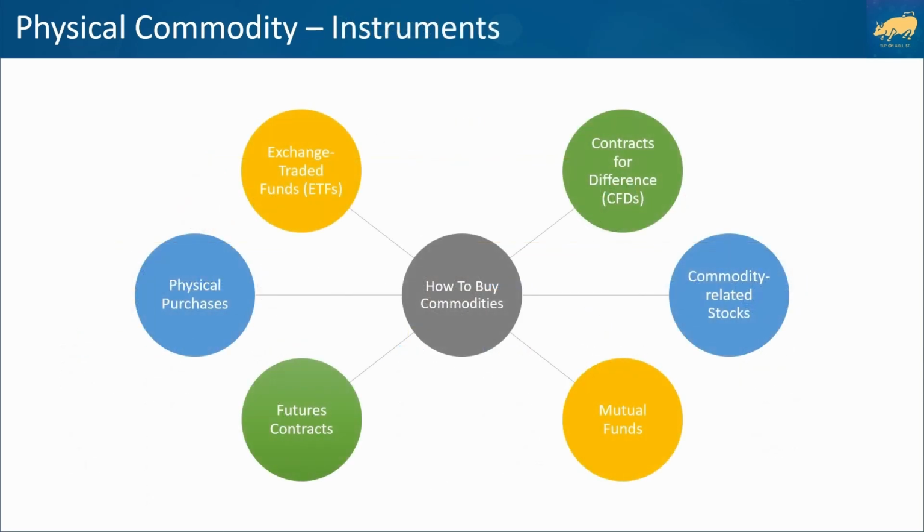Directly owning commodities involves buying and storing the physical commodity, but the logistics of an individual doing this is challenging. Just imagine transporting and storing a barrel of oil. A more practical and indirect way to own commodities is by buying commodity-related equities, futures contracts, commodity CFDs or contracts for difference, commodity ETFs or exchange-traded funds, and commodity mutual funds.